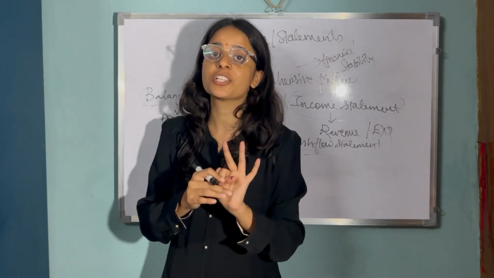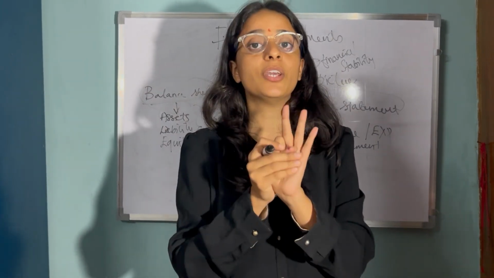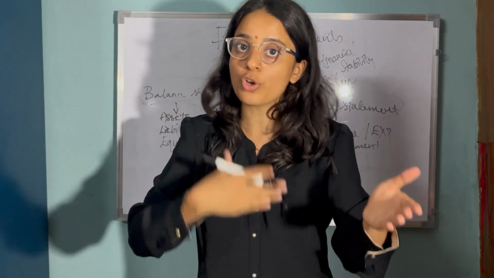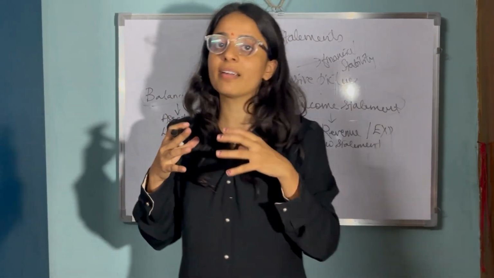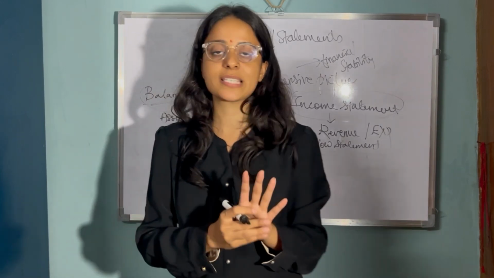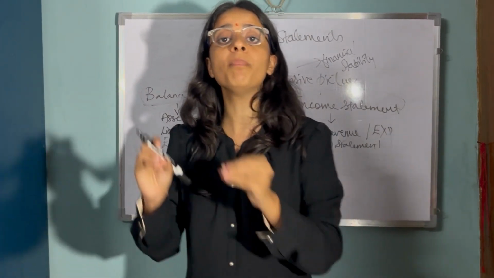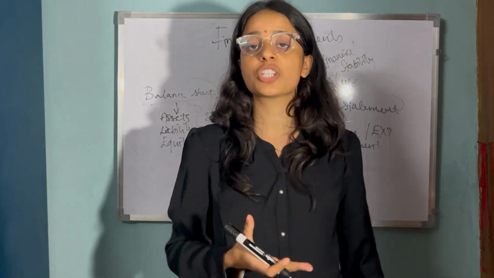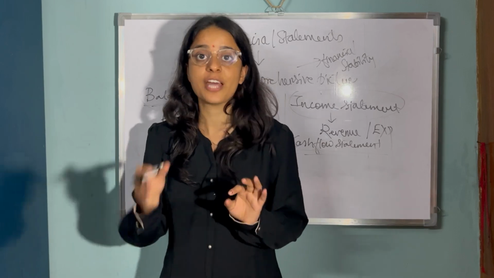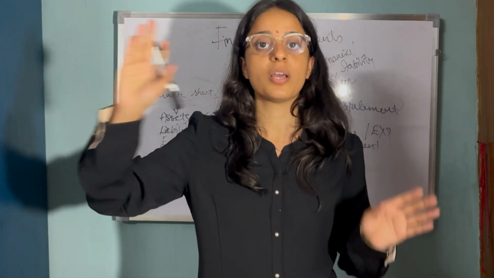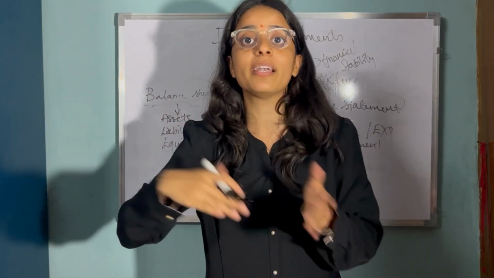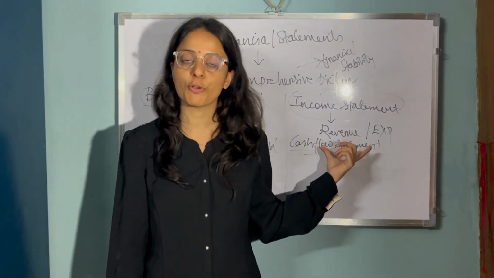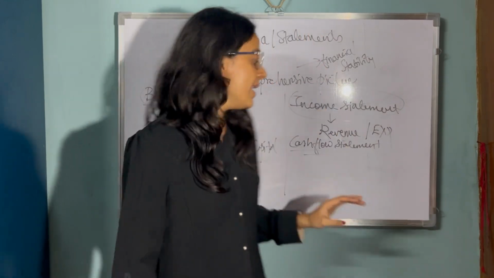Next comes cash from investing activities. Here, where are we investing the money? Maybe into the purchase or sale. So purchase or sale related transactions come under this head. Next is cash from financing. So what are the sources of the cash inflows? Maybe issue of shares or debentures. And what are the outflows? That is payment of dividend or interest payments, income tax payments, all are under the cash flow statement. Three divisions.